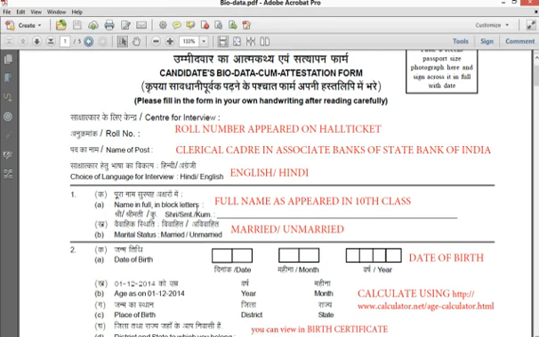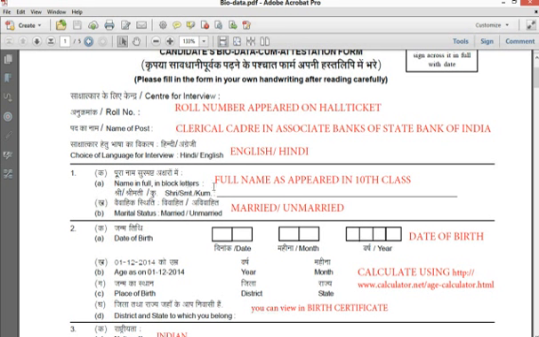And name in block letters. Many people are asking whether they need to expand the initial or not. No, just leave it as a surname. You need to write your name as produced in your 10th class. If your name is Muralikrishna M, put it as Muralikrishna M. If the M is expanded in your 10th class as Muralikrishna Muthu or something, put it as Muralikrishna Muthu, or the full name which has been mentioned in the 10th class only.